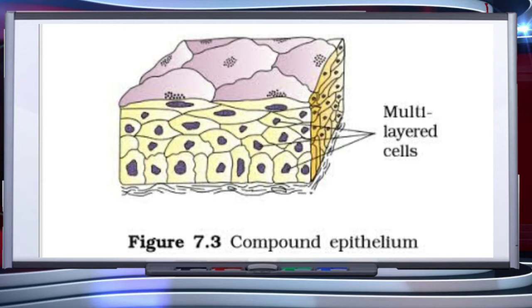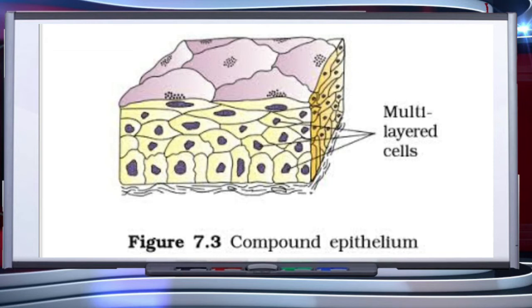Compound epithelium is made up of more than one layer. It means it is a multi-layer of cells, and thus has a limited role in secretion and absorption. The main function of compound epithelium is to provide protection against chemical and mechanical stresses. They cover the dry surface of the skin, the moist surface of buccal cavity, pharynx, inner lining of ducts of salivary glands, and of pancreatic ducts.